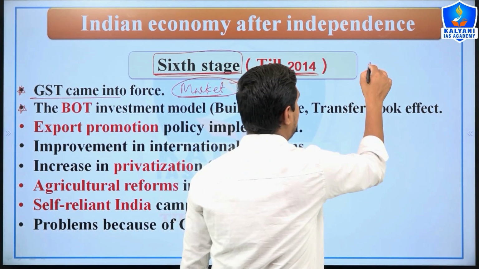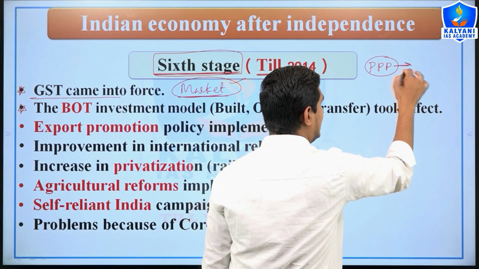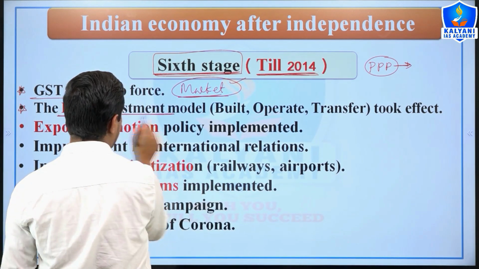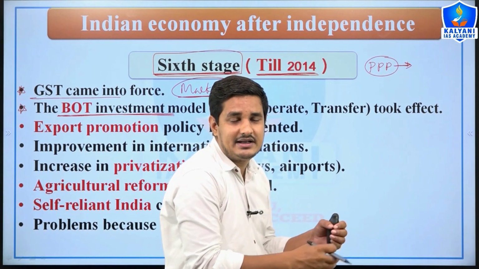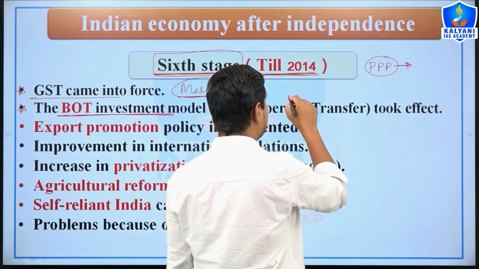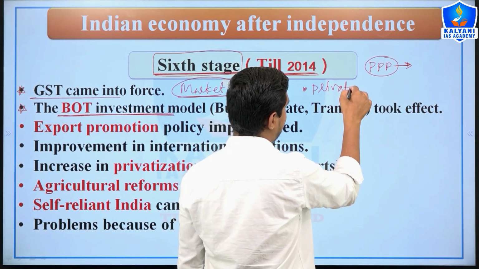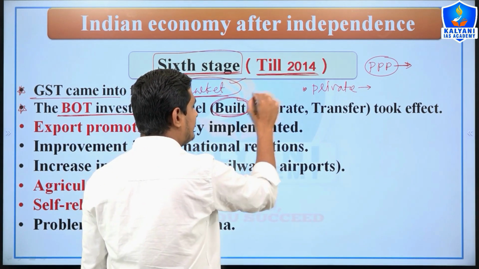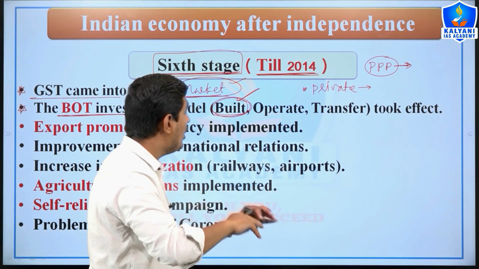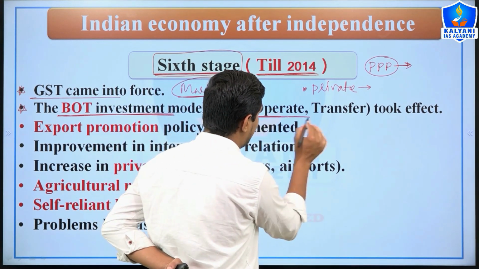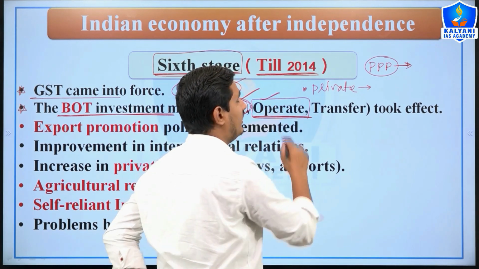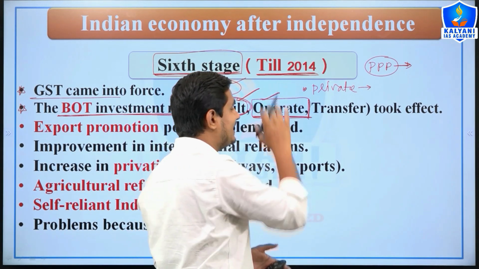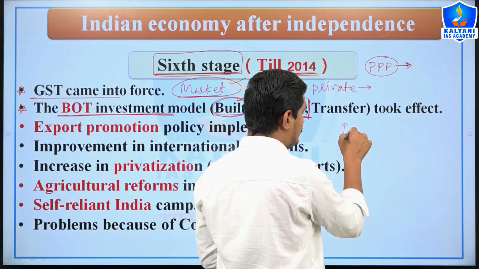What is the difference from triple P? In triple P, the government and private sector invest in a particular area, but BOT investment means the government does not participate in the investment process. In this process, the private sector invests and constructs. At first it builds a particular road, hospital or dam, then the same road or bridge is operated for 10 to 15 years so that it can take back the revenue it has invested.